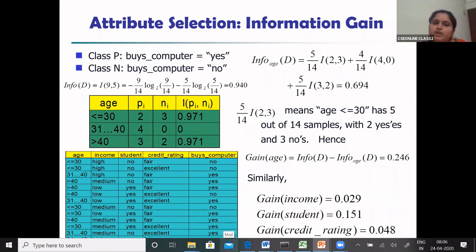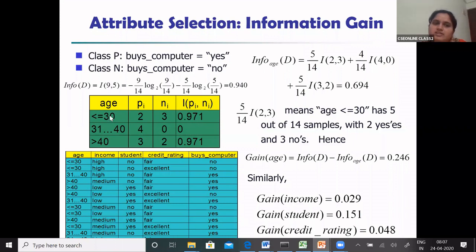So now if you consider only the age attribute, the entropy of age for less than or equal to 30 is 0.971. Between 31 to 40 it is 0. Greater than 40 it is 0.971.